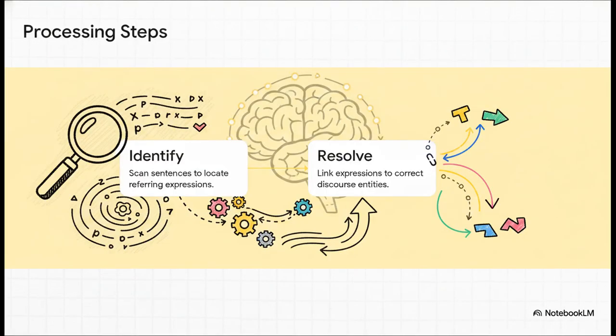Step 1. Identify referring expressions like pronouns. Step 2. Discourse reference or co-reference resolution. When a machine processes text, it follows these specific steps. Step 1 involves actively scanning the sentences to locate pronouns like he, she, it, or they. Step 2 is where the system takes those identified expressions and actually executes the link, resolving the anaphora by connecting the pronoun to the correct entity in its mental model of the text.